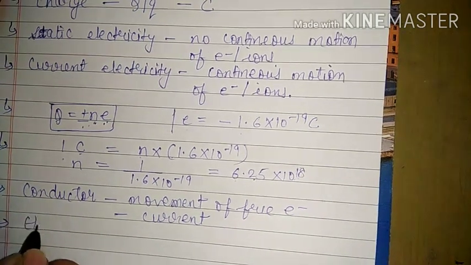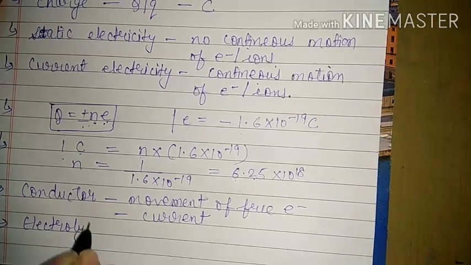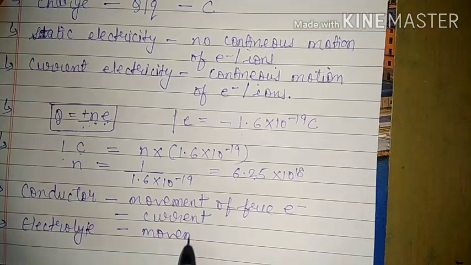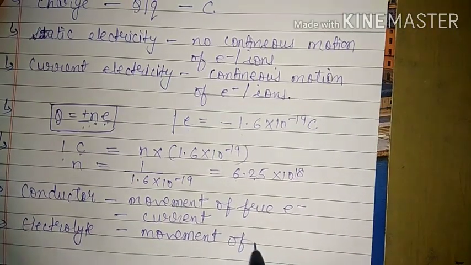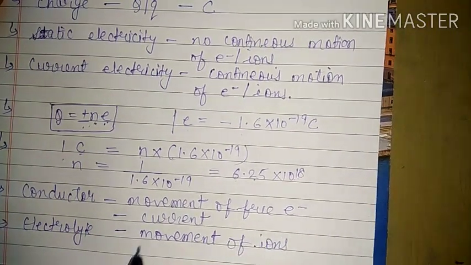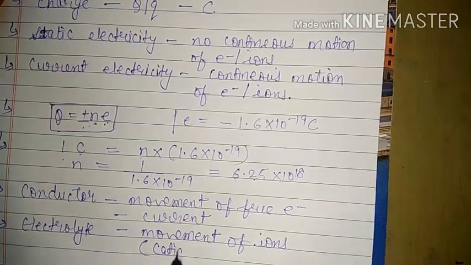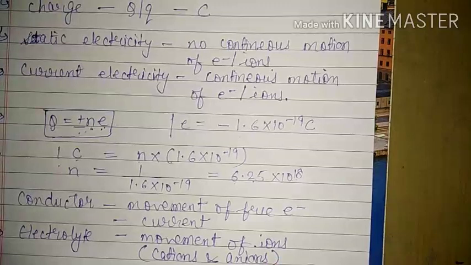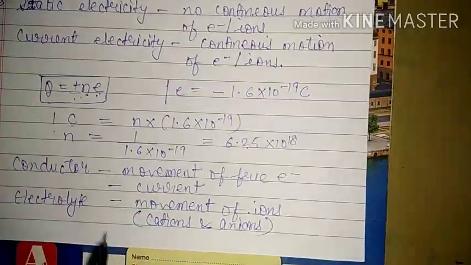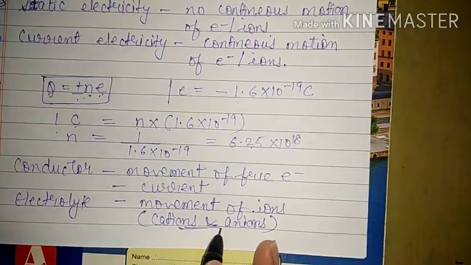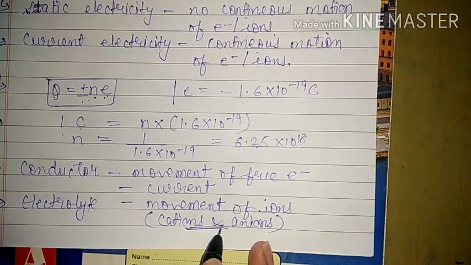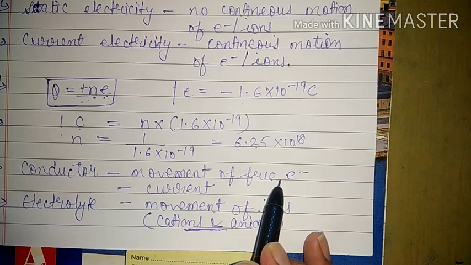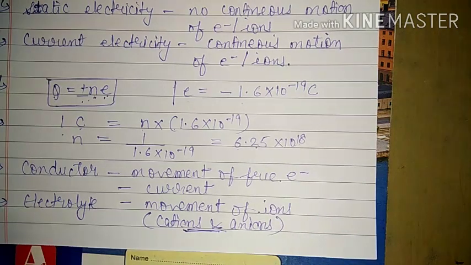Whereas in the case of an electrolyte or electrolytic cell, movement of ions, because we know that in an electrolytic cell, there will be positively charged ions and negatively charged ions, and current in this case will be due to both these ions. That means positively charged ions and negatively charged ions. Whereas here there will be only due to the free electrons.